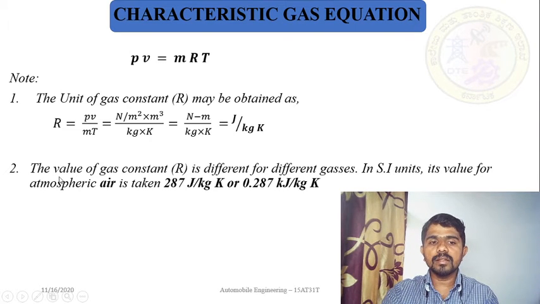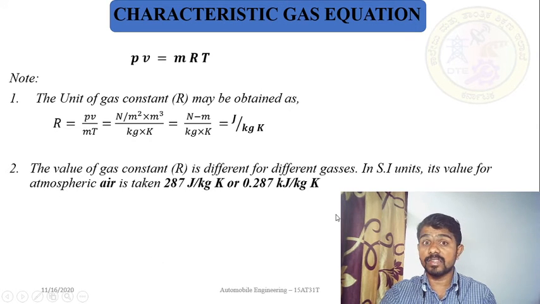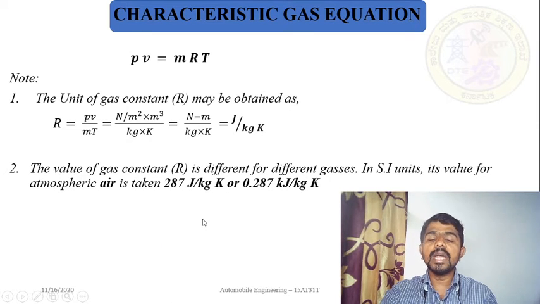Why have we taken the value for atmospheric air? Because while solving problems, normally we consider the ideal gas as atmospheric air. So you should remember that in most cases the value of R for atmospheric air is 287 joules per kg Kelvin.